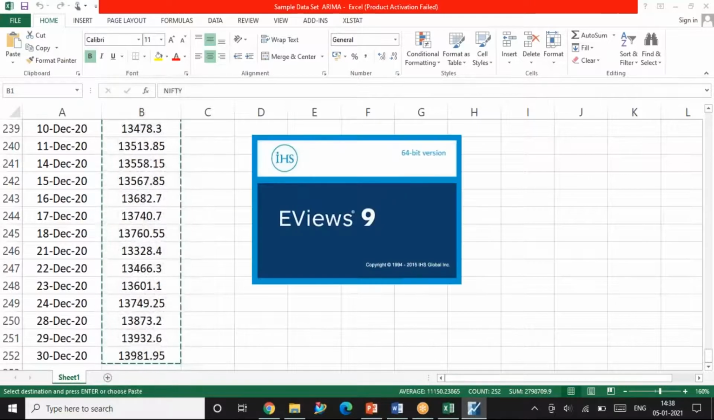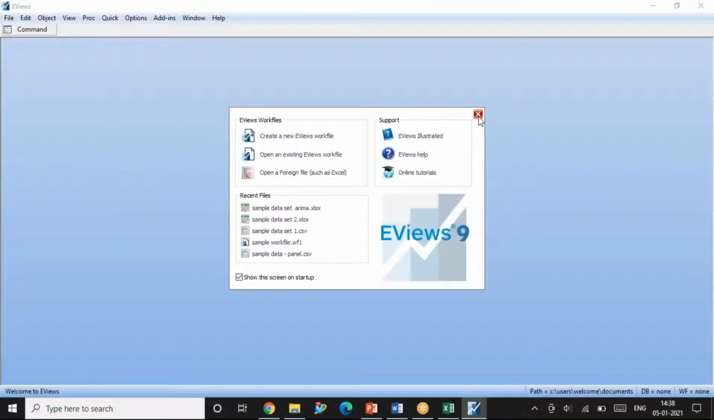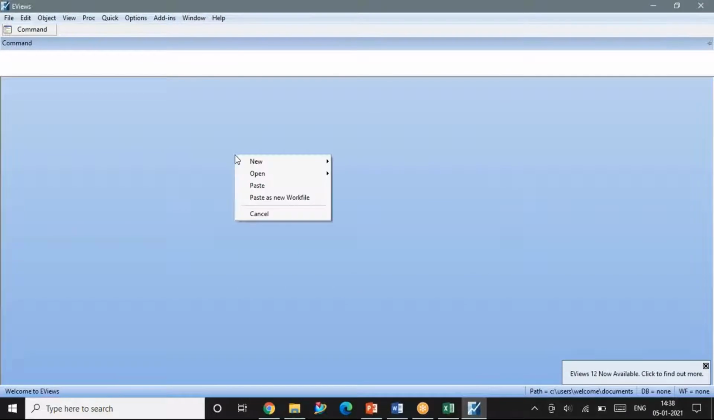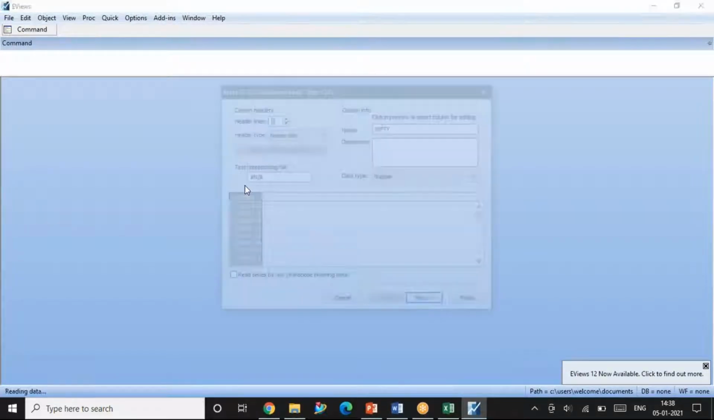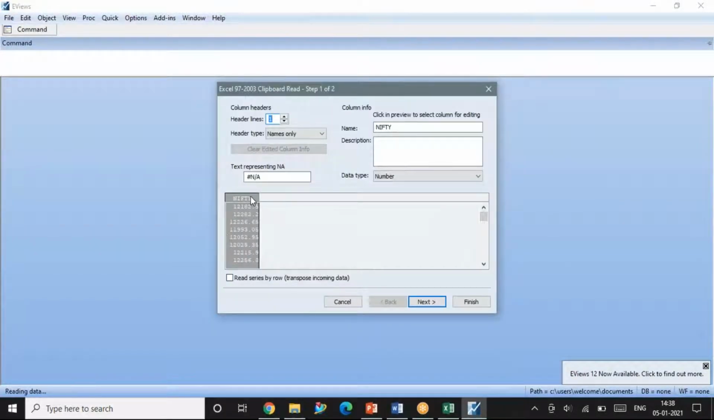opening the eViews work file, the eViews platform. Hope you all are aware of this platform. Yesterday there was a session on this. Giving paste. The moment I say paste, my data set is appearing here.